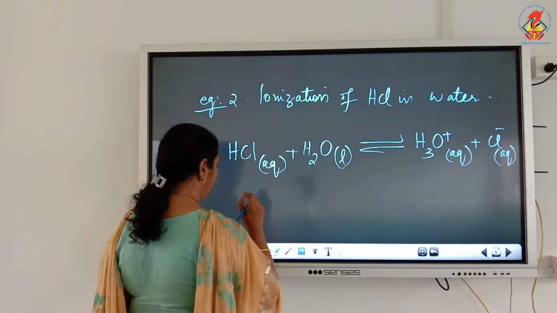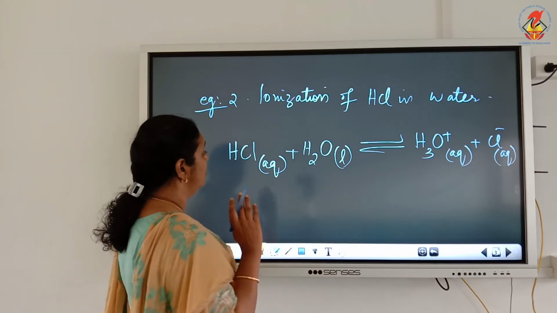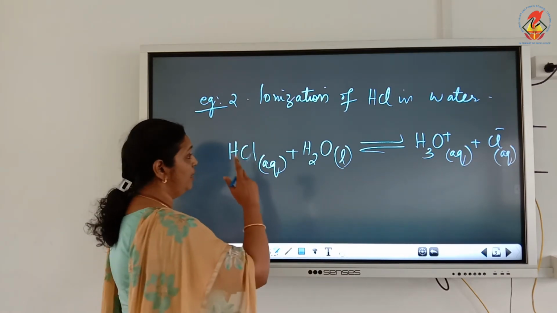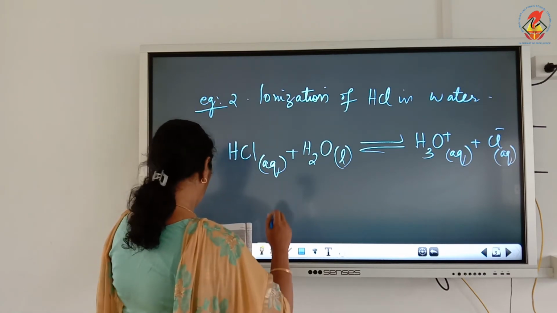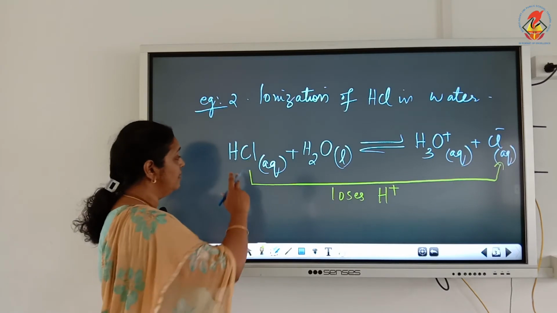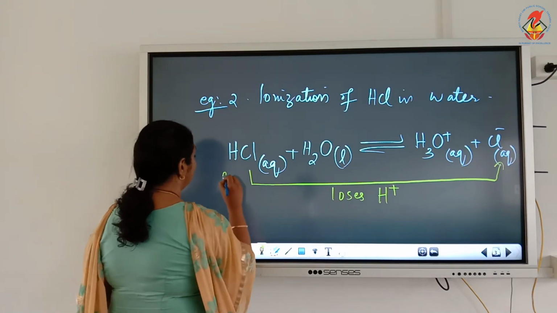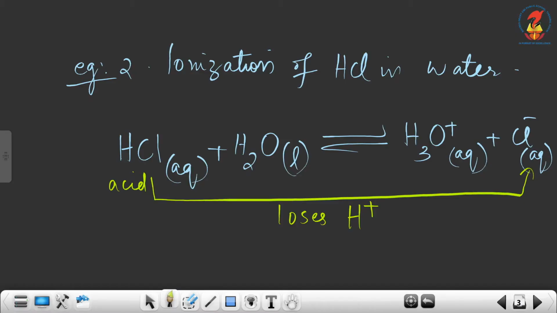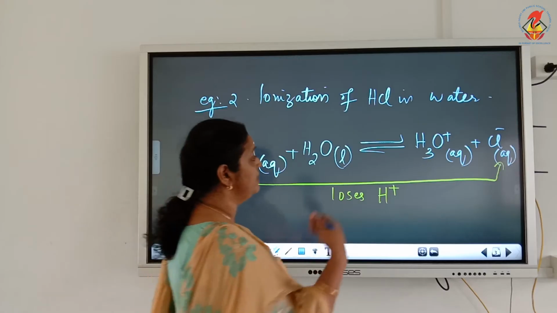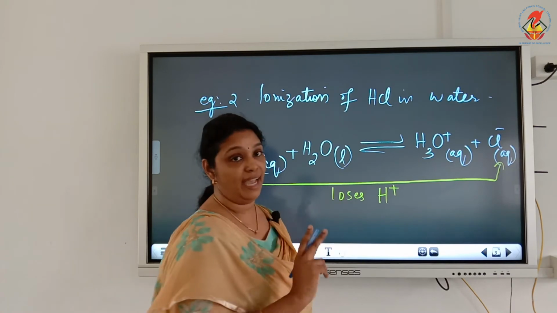So, if you look at this reaction, you can see HCl, it loses H plus and changed into Cl minus. So, I am going to write HCl loses H plus or proton. Now, this is a proton donor, which means HCl acts as an acid. So, this is a Bronsted acid, HCl. And what will be Cl minus? Cl minus will be the conjugate base of the acid HCl.